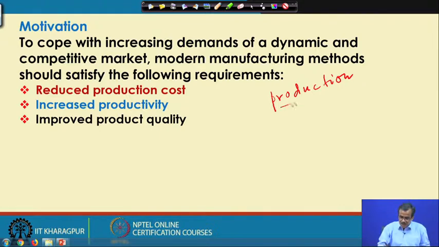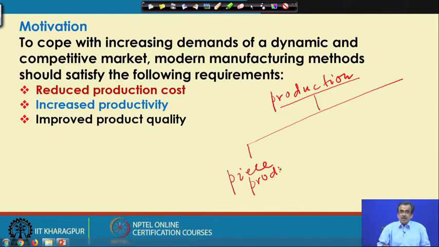Now, this production could be of 3 types. For example, we can have piece production, then batch production, then mass production.